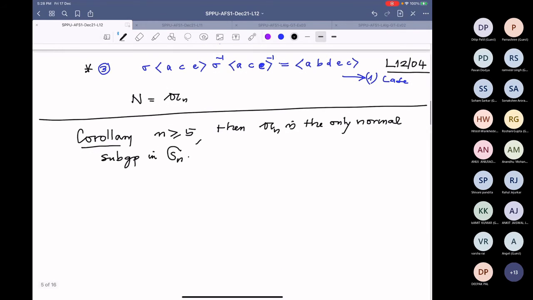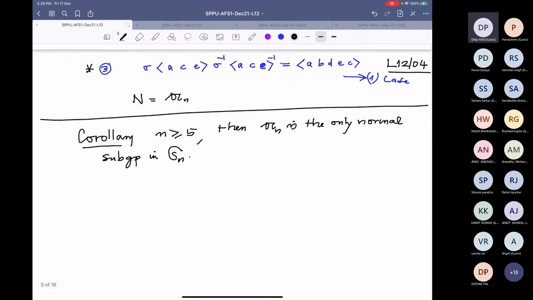All right, and we know An is a normal subgroup, it's index 2 in fact. So, proof of this corollary.